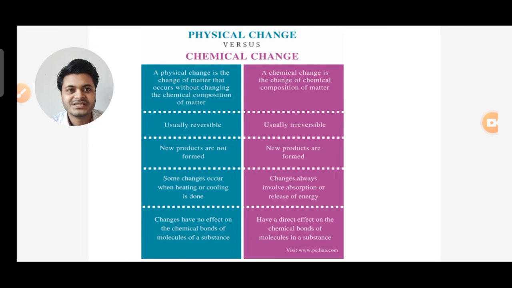Fourth point we can see here, some changes occur when heating or cooling is done, whereas chemical changes always involve absorption or release of energy. Fifth point, physical changes have no effect on the chemical bonds of molecules of substances, and chemical changes have a direct effect on the chemical bonds of molecules in a substance. So two main points you have to know: in physical change no new products are formed, in chemical change new products are formed, and physical change is a reversible process and chemical change is an irreversible process.